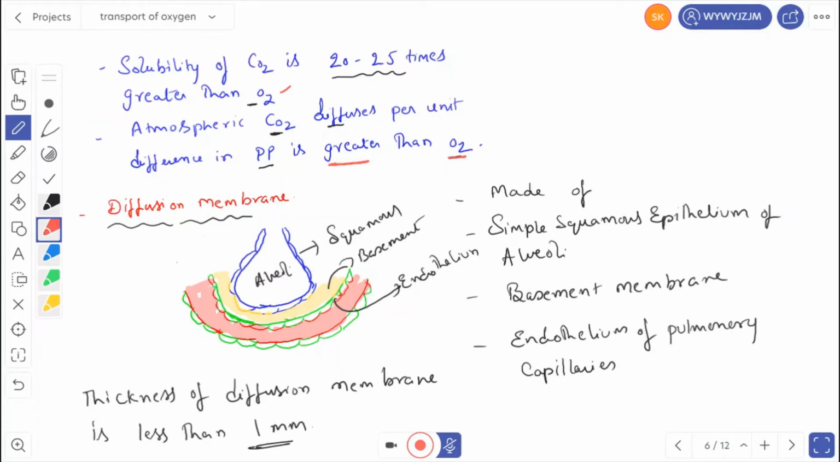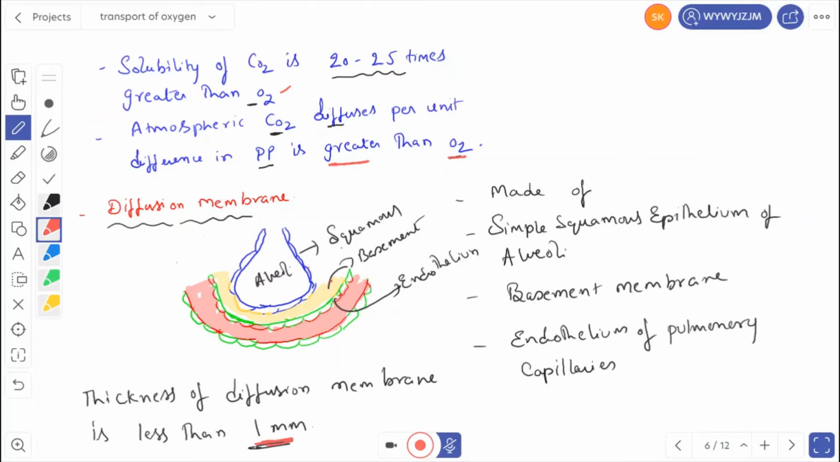Then the diffusion membrane is made up of three layers: the squamous epithelium of the alveoli, the basement membrane, and the endothelium. Endothelium is nothing but the squamous epithelium of the blood capillaries. All these three layers together form the diffusion membrane. The thickness of the diffusion membrane is less than 1 millimeter.